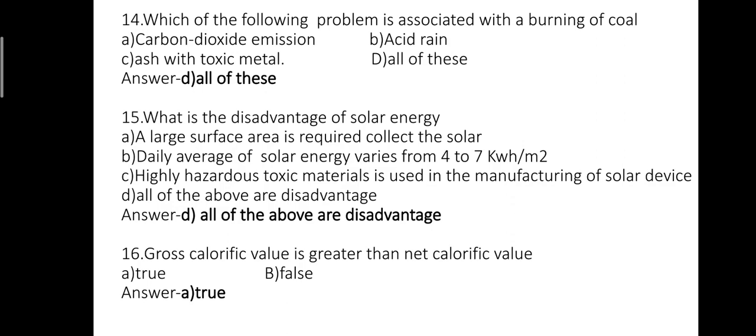Question number 15. What is the disadvantage of solar energy? Option A, large surface area is required to collect the solar energy. Option B, daily average of solar energy varies from 4 to 7 kWh per meter square. Option C, highly hazardous toxic material is used in the manufacturing of solar devices. Option D, all of the above are disadvantages. The correct answer is option D.